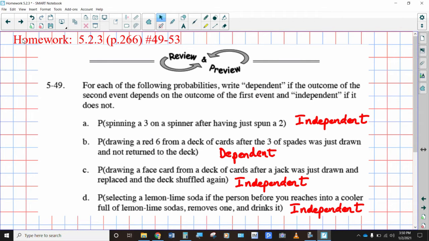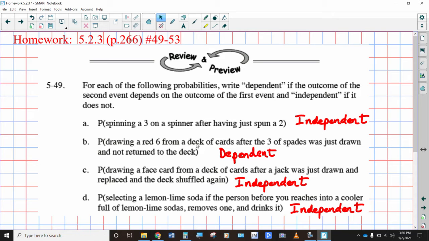All right, so let's go ahead and look at some different examples. We are to determine whether or not these situations are independent or dependent events. So spinning a 3 on a spinner after having just spun the 2. Every time you spin a spinner, each spin is independent of any other. So you're never going to have spinning a 2 affect what your next outcome is going to be.